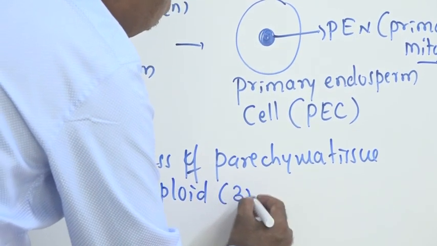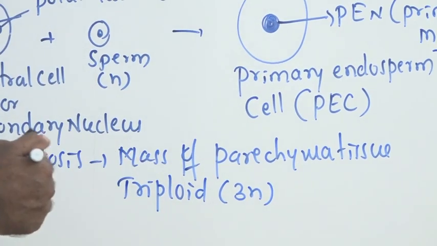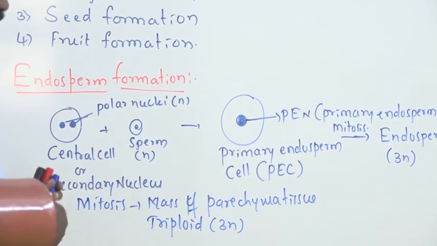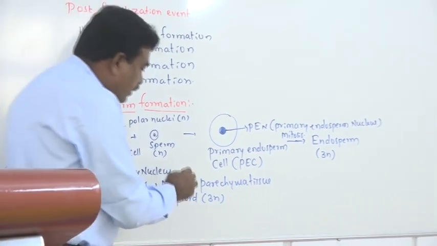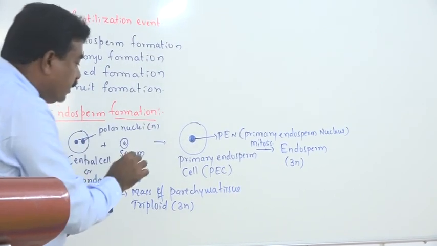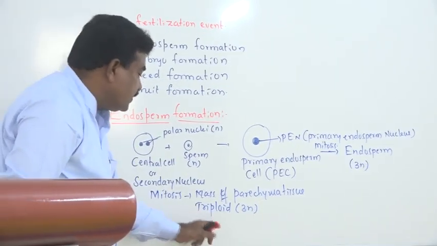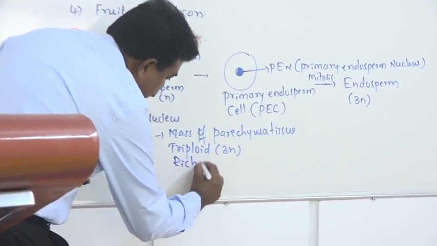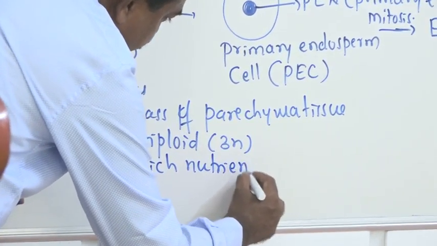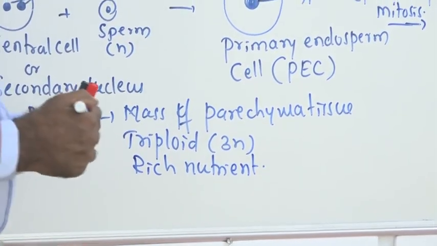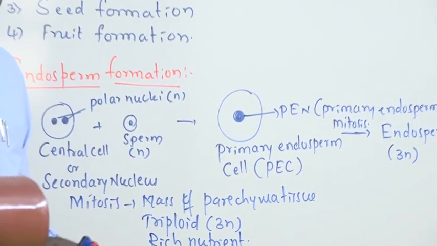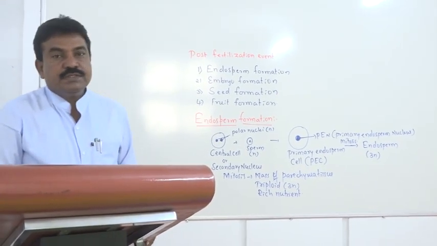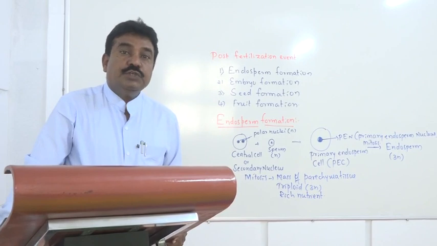That means it contains three sets of chromosomes. As we know, when the two haploid polar nuclei combine with a haploid sperm, a triploid cell is formed by the triple fusion process. Hence, the tissue is triploid in nature, and it is rich in nutrients. Actually, that nutrient varies from species to species. In case of groundnut, there is especially rich oil. In most of the pulses, the endosperm contains rich protein.